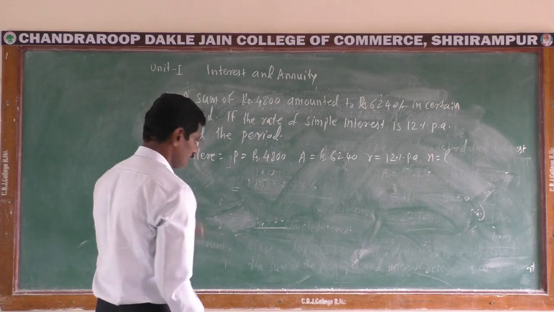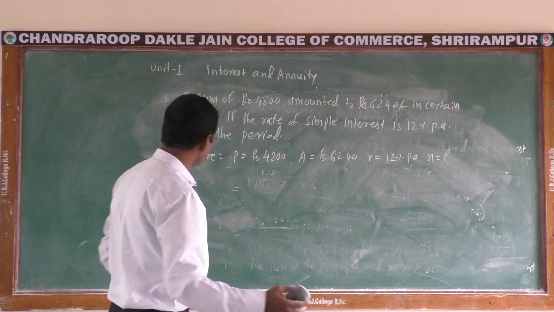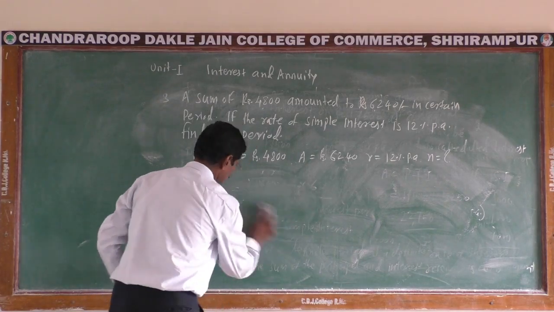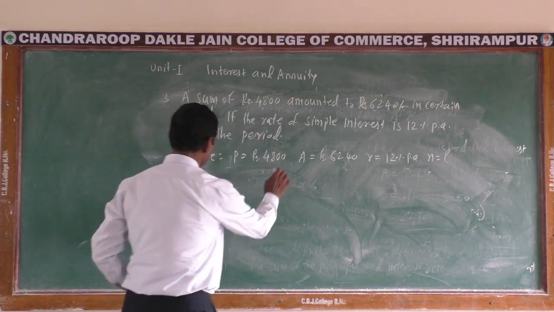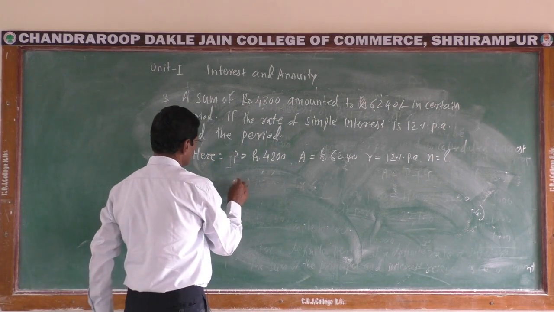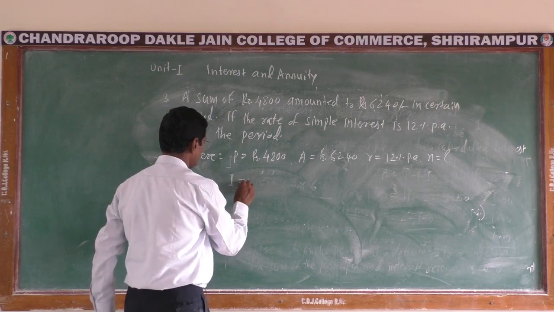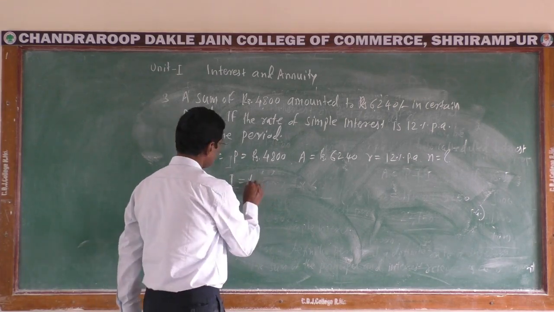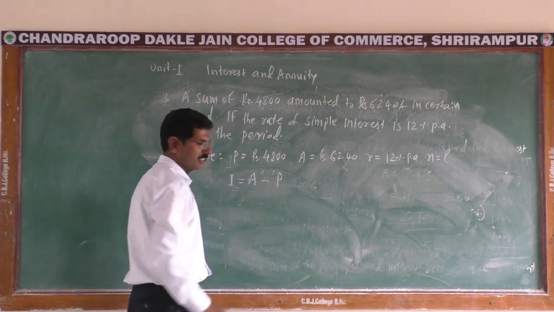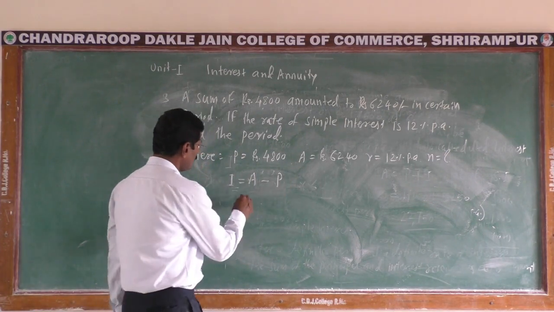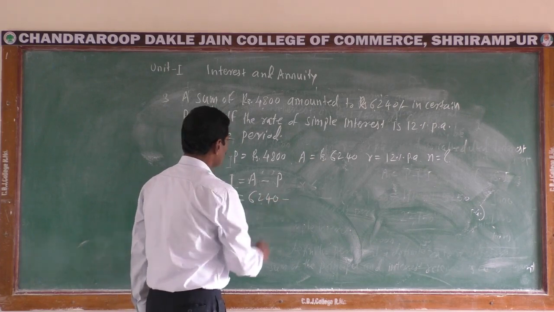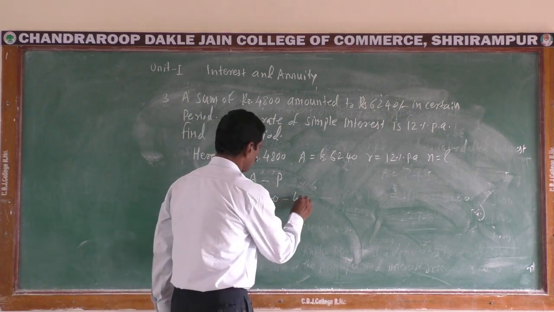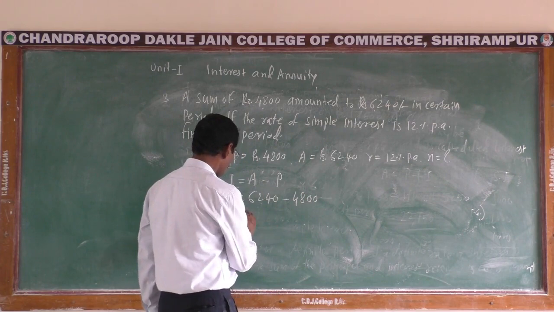First, we use the simple formula, I is equal to, according to the given figures, amount minus principal. And here amount is rupees 6,240 minus principal 4,800.